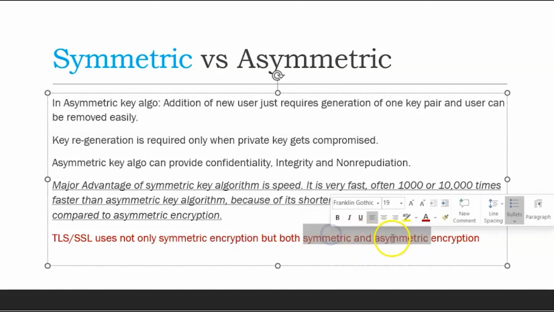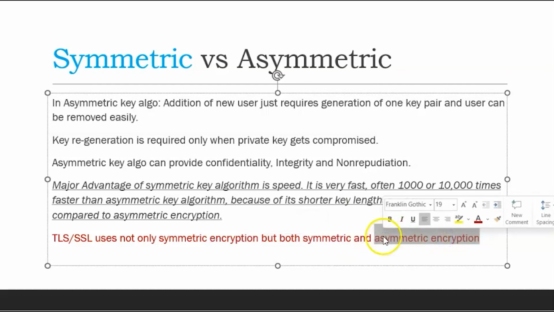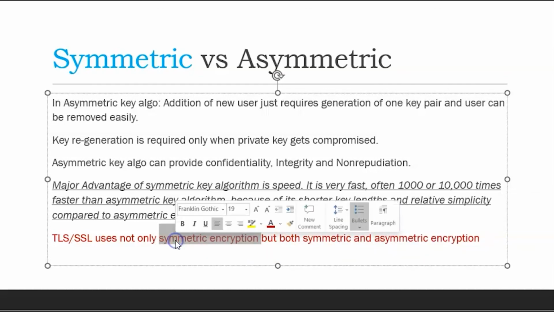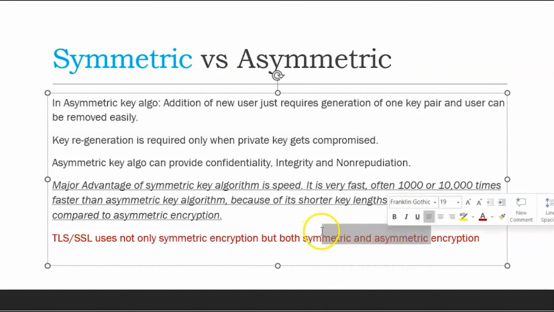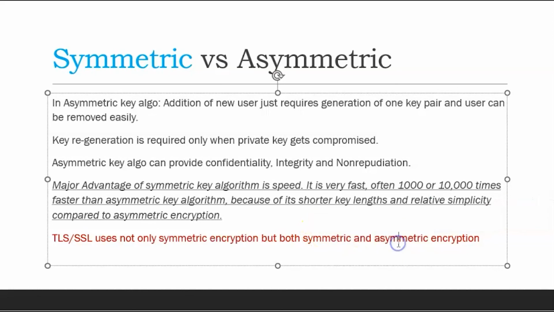They first use asymmetric mechanisms to set up the symmetric keys, because symmetric keys need to be set up between the sender and receiver. So either they have to use an out-of-band mechanism like offline mode, or over the wire in online mode, they can use asymmetric key algorithms to send the symmetric keys.